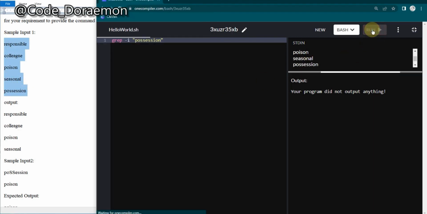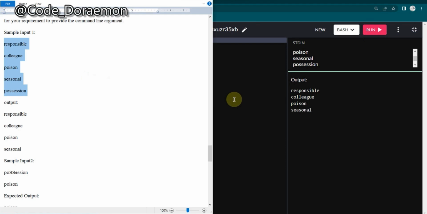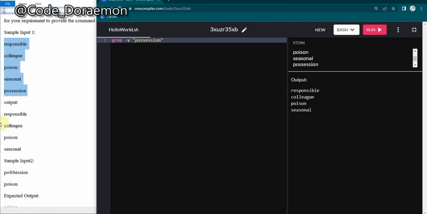Yes. So now if I run, you can see only possession, but we don't want this possession to be printed. So we have to avoid this possession and print all the others. For that, there is a simple option called -v, which will ignore this possession. For the time being I'll just delete this I, and let's run and see it. Boom, our first output is ready.